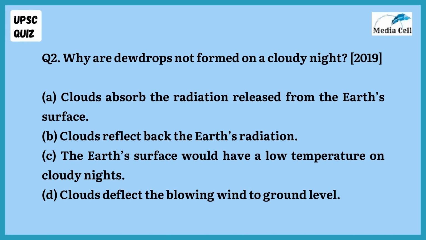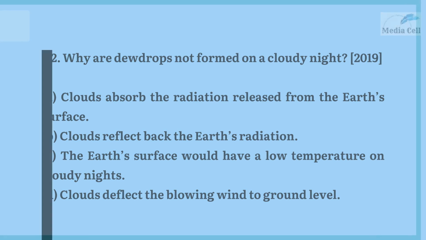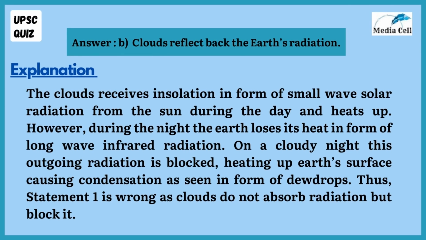Why are dewdrops not formed on a cloudy night? Your options are: A. Clouds absorb the radiation released from the Earth's surface. B. Clouds reflect back the Earth's radiation. C. The Earth's surface would have a low temperature on cloudy nights. D. Clouds deflect the blowing wind to ground level. And the correct answer is B. Clouds reflect back the Earth's radiation.